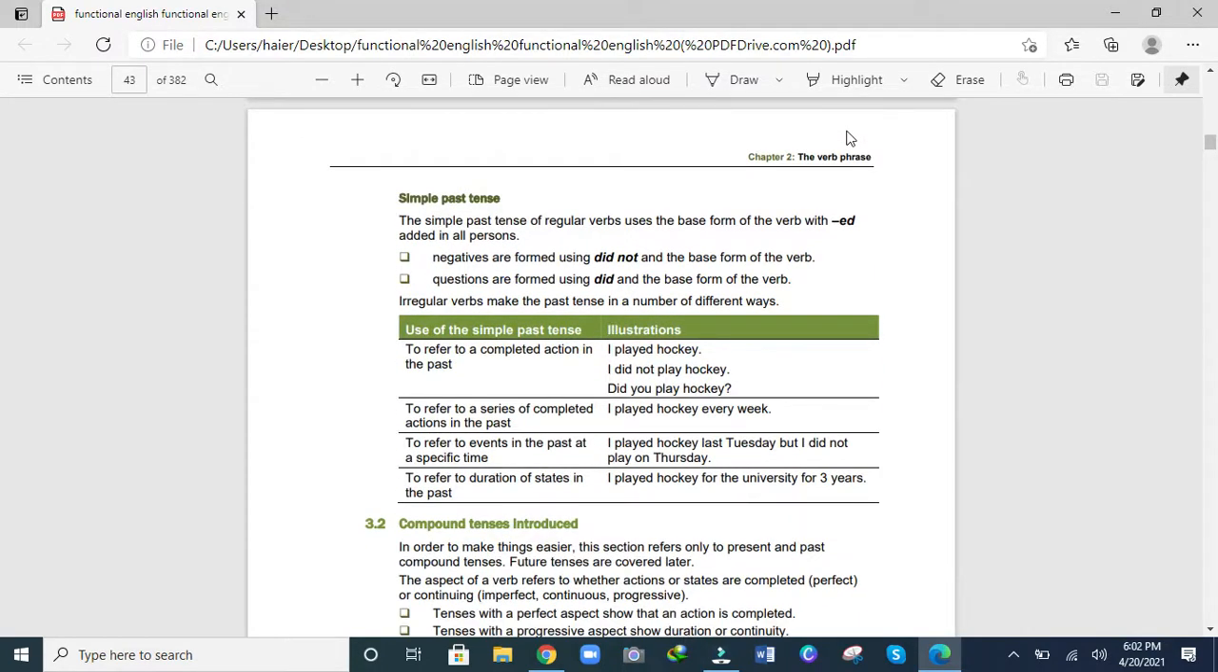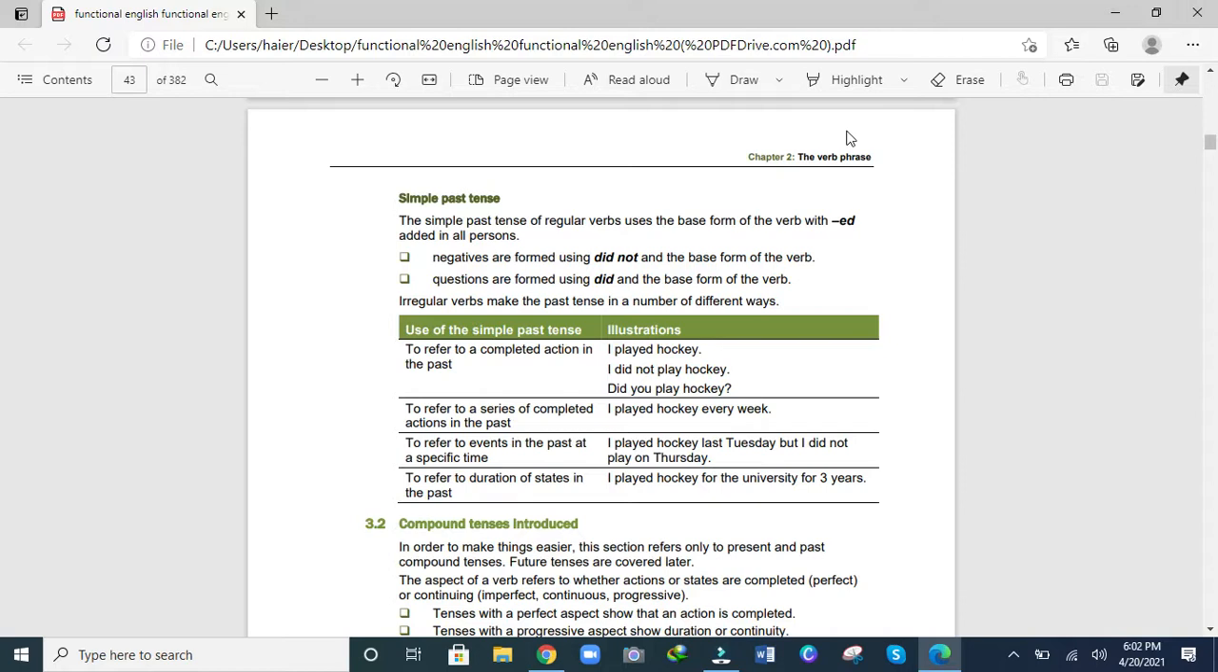Simple past tense. The simple past tense of regular verbs uses the base form of the verb with ed added in all persons. Negatives are formed using did not and the base form of the verb. Questions are formed using did and the base form of the verb. Irregular verbs make the past tense in a number of different ways.